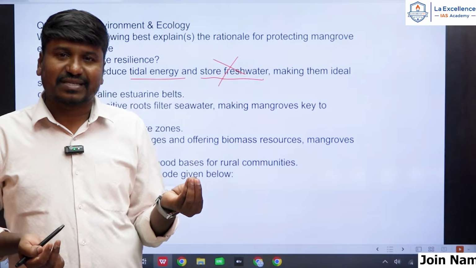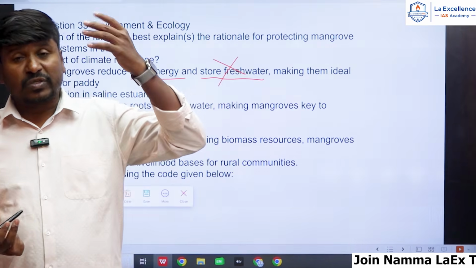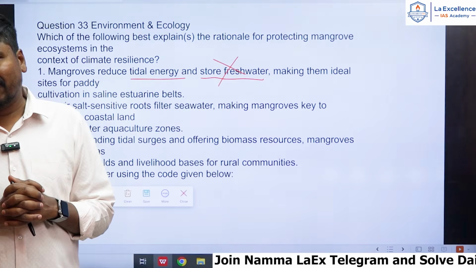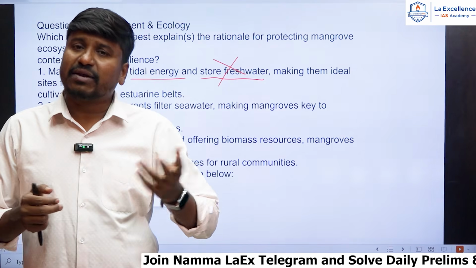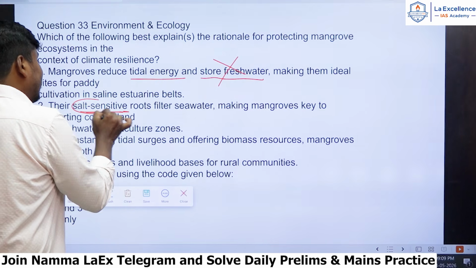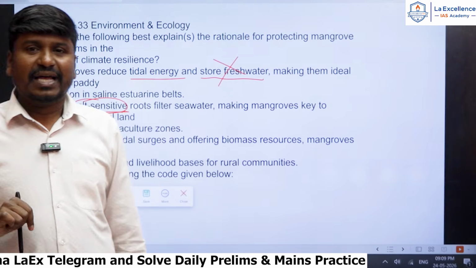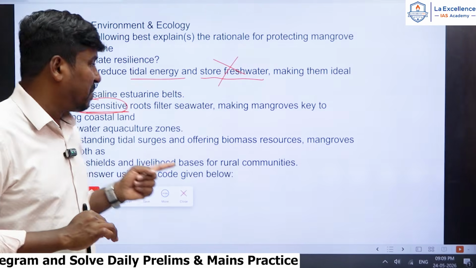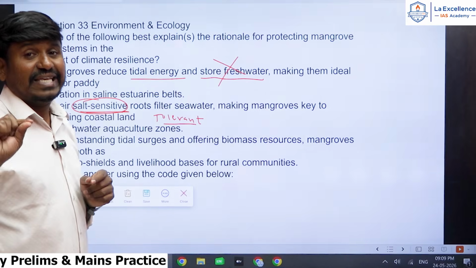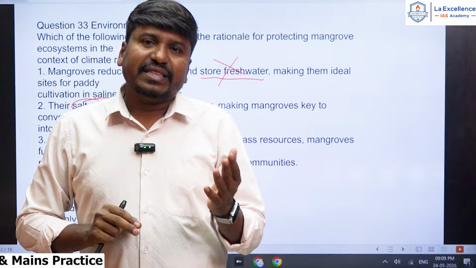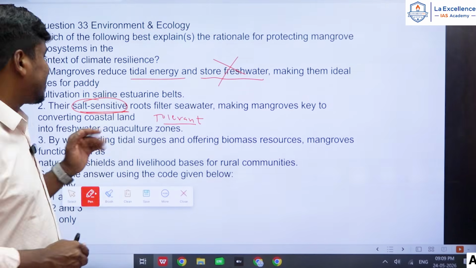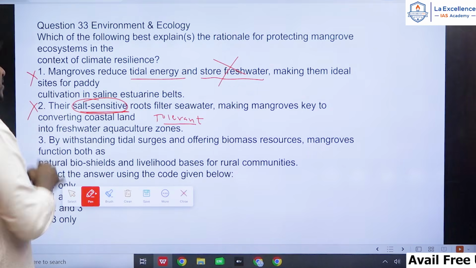We have discussed this multiple times in the class, right? Because mangroves are halophytes, they grow in saline areas, in the coastal areas of sea and oceans, or bay or gulf. And bay, gulf, sea, oceans are saline water bodies, right? So the first statement is wrong. And the statement that they are salt sensitive is again wrong. They are not sensitive to salt. Remember, mangroves are salt tolerant species, meaning they can easily adapt to salty or saline areas. They are not sensitive to the salt. The second statement is also wrong. The first statement is also wrong.